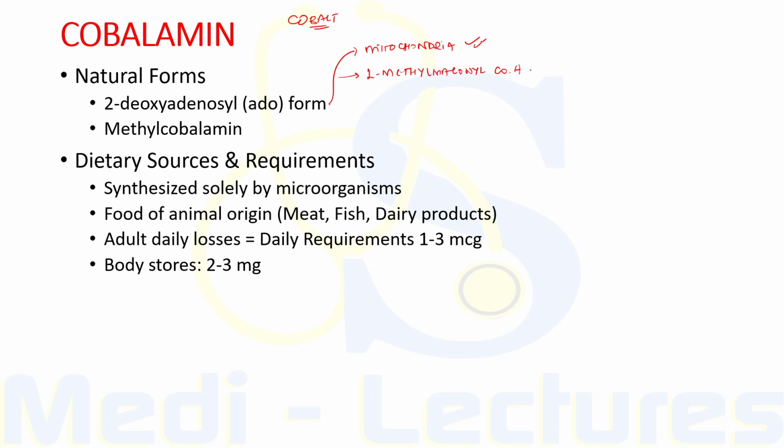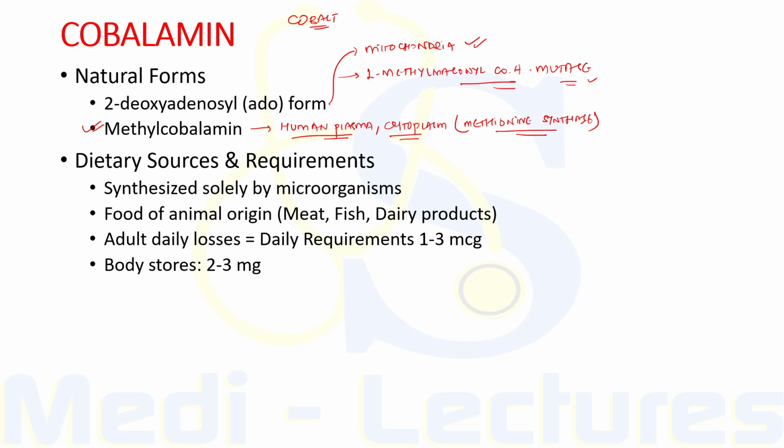mitochondria and is cofactor for the enzyme L-methylmalonyl coenzyme A mutase. So this ADO form is the cofactor for this enzyme, and this cofactor is required for conversion of methylmalonyl coenzyme A to succinyl coenzyme A. The other natural form is methylcobalamin, which is the form in human plasma and cytoplasm, and this is the cofactor for the enzyme methionine synthase, which converts homocysteine to methionine.